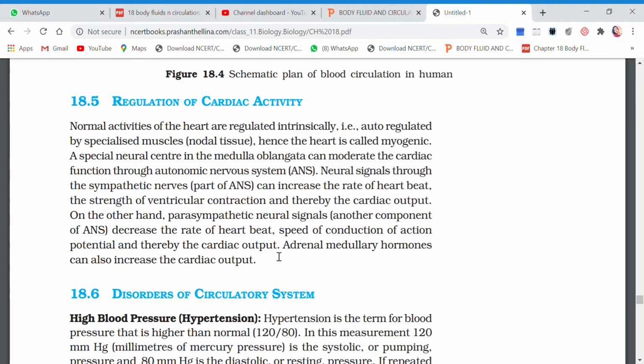There should be someone who will keep a check and say, no more than this. Increase the rate of heartbeat according to requirement, increase the strength of ventricular contraction according to requirement, increase the cardiac output according to requirement, but how much to increase?